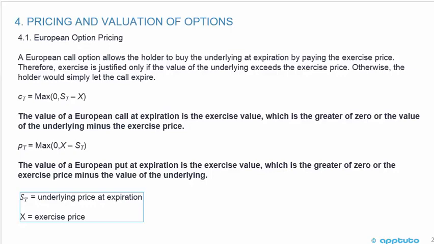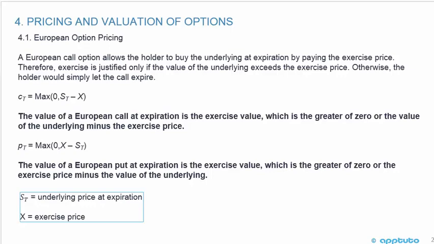Now for put options, we know that a put gives you the right but not the obligation to sell something. So as I said, you want to sell high and buy low. The value of a European put option at expiration is the exercise value, which is the greater of 0, or the exercise price minus the value of the underlying, because we want the value of the underlying to be below the exercise price. Again, it gives me the right but not the obligation to sell at 100. The underlying price is at 95. I'll sell at 100 and buy it at 95, okay?